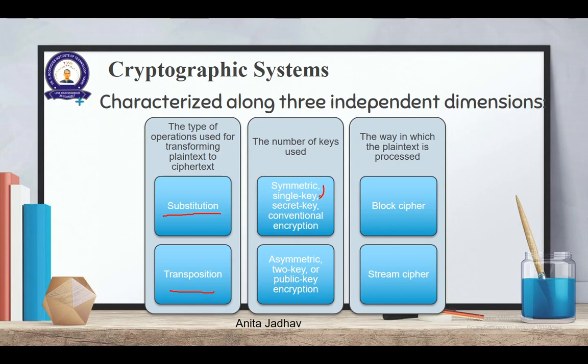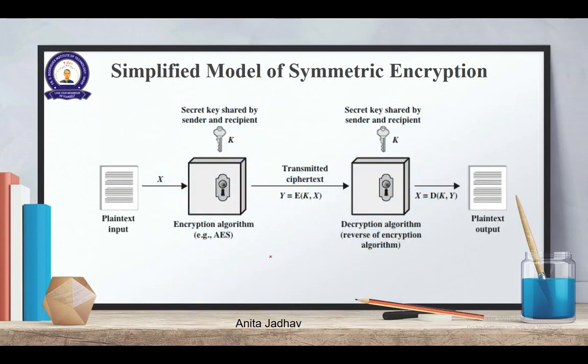Symmetric, mostly we go for a single key. Asymmetric, we mostly go for two keys, one public key and one private key. The way in which plain text is blocked, when I take a group of characters, a group of symbols together, it becomes a block. When I work with individual letters, individual characters, it becomes a string. So the same concept has been explained with two different pictorial representations.